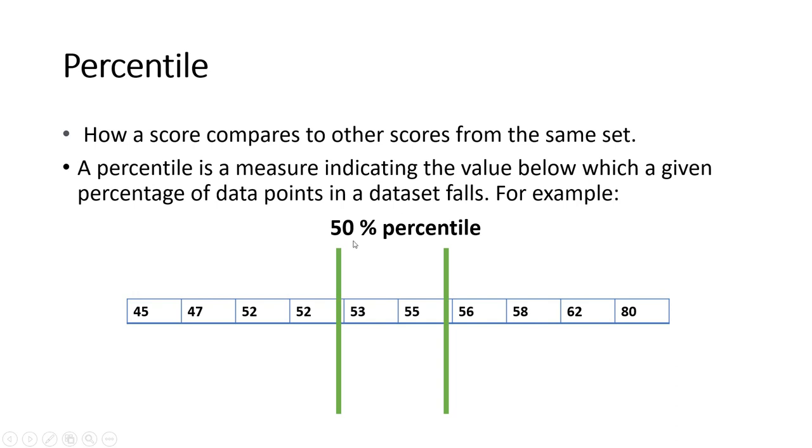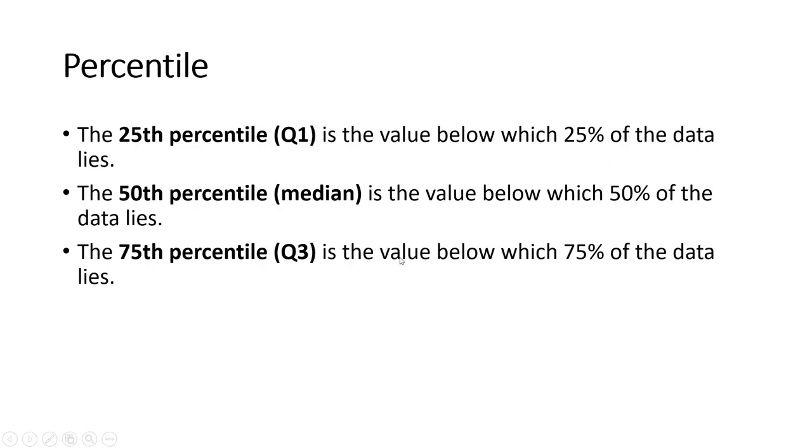For example, inside this we have an even number of data points, so we have two middle values. We will take the average of these: 53 plus 55 divided by 2, so the value comes to 54, and this is called the median. So the 50th percentile means all the values below the median. Inside this one, all the values that are less than 54 come under the umbrella of the 50th percentile.